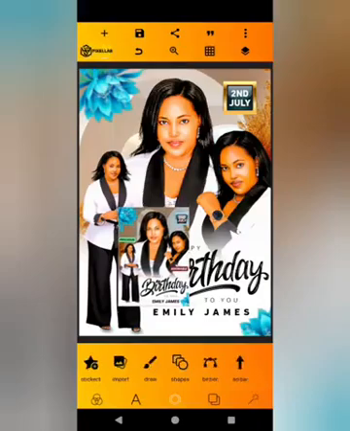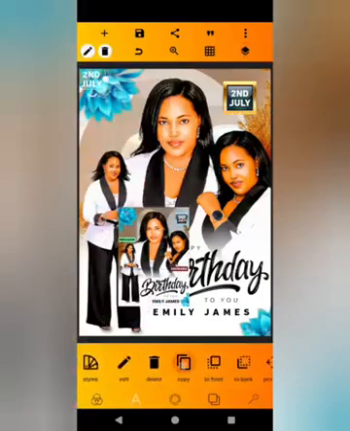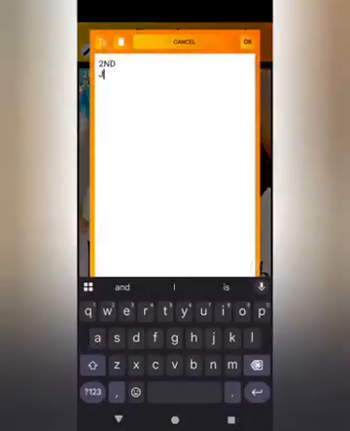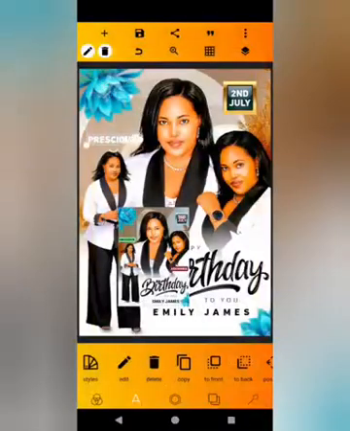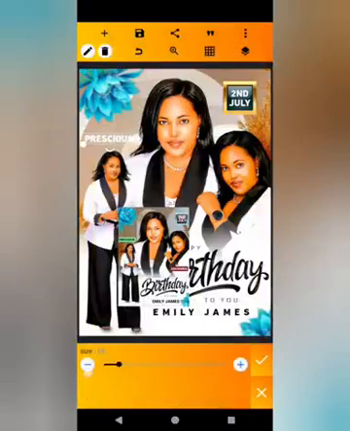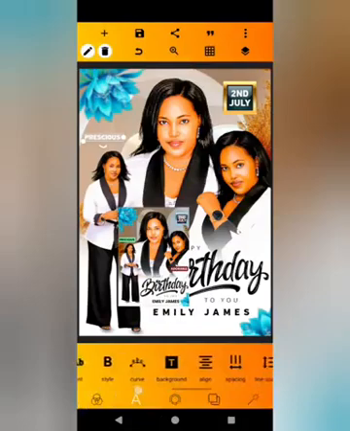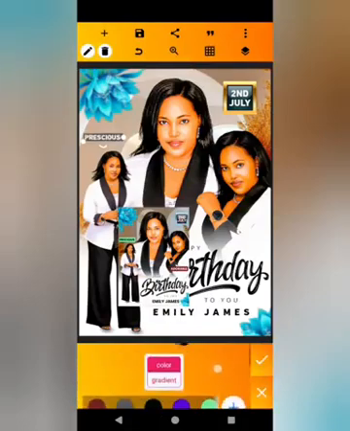Let me summarize. Copy the font that we used to write the date, and then we write precious. Place it there. You can decrease the size a bit, and then come here, come to the background text, enable it.